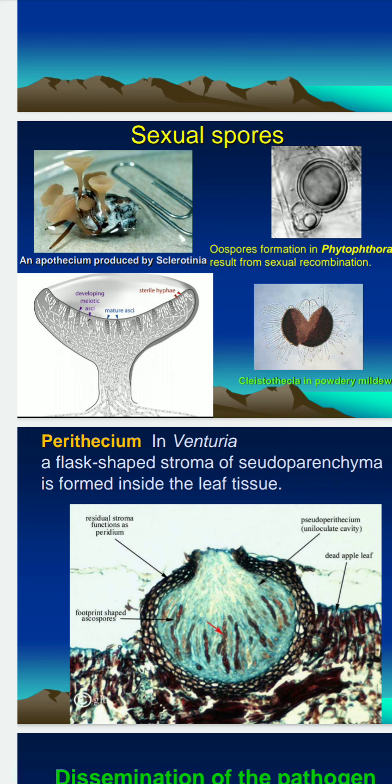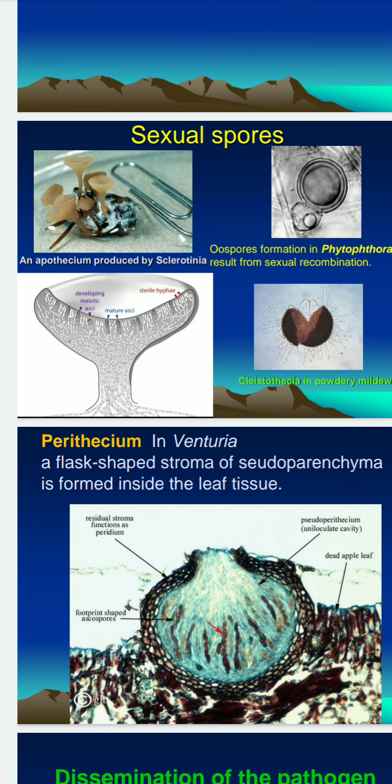Here is the perithecium. A flask-shaped pseudoparenchyma formed inside the leaf is known as perithecium. The disc-shaped one is the apothecium, and a round, ball-shaped one is the cleistothecium. These fruiting bodies are usually present in